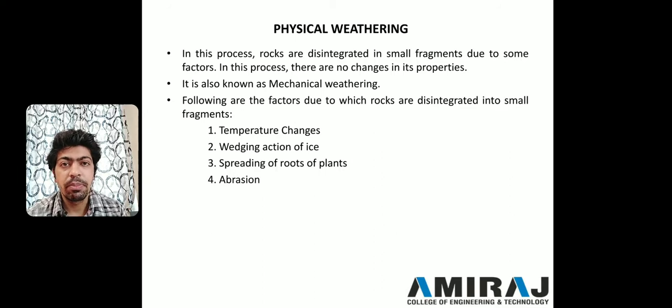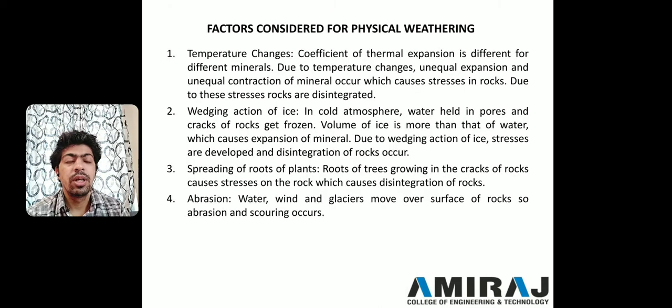Which factors are those? First one is temperature changes, second is the wedging action of ice, third is spreading roots of plants, and fourth is abrasion. Out of these four, temperature changes and wedging action of ice are the most influencing factors. Abrasion is an influencing factor but not as much as temperature changes and wedging action. Now we will discuss this in detail.